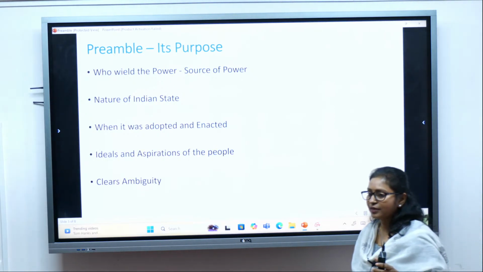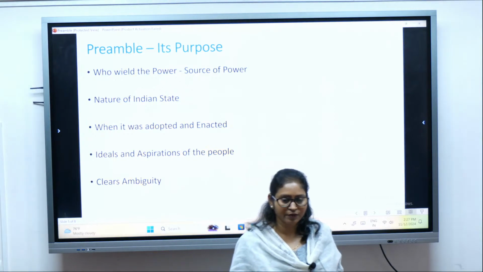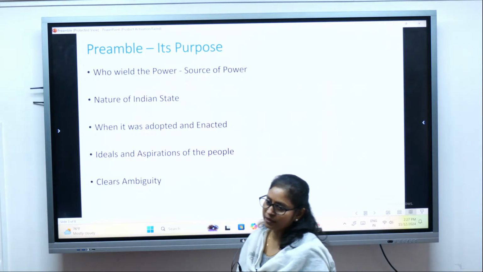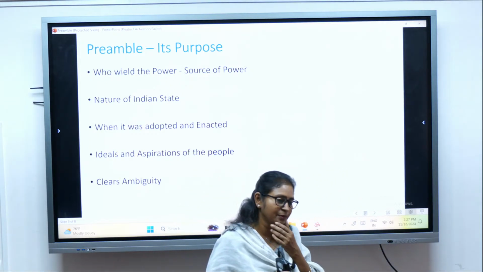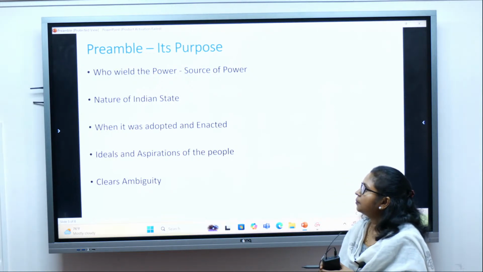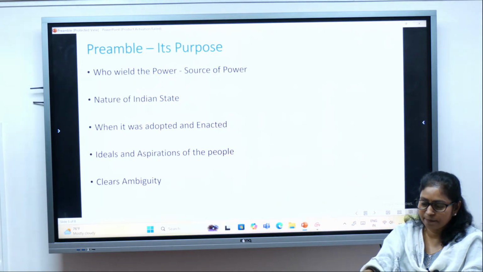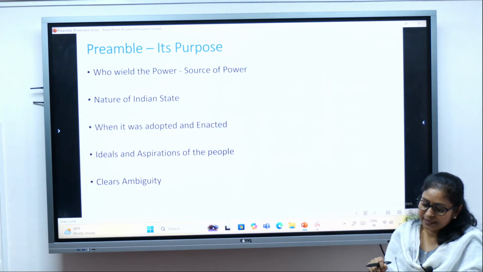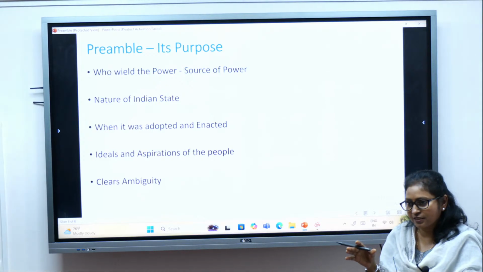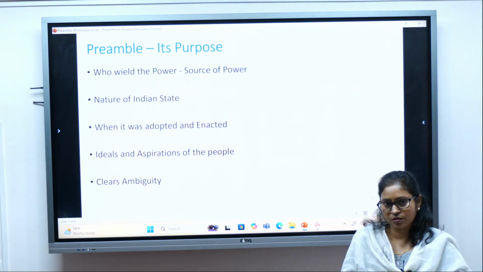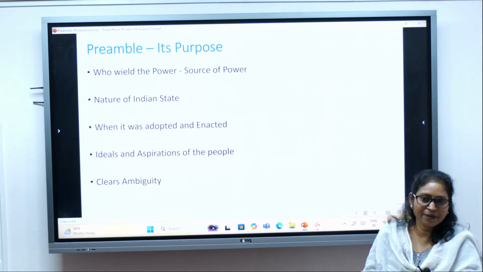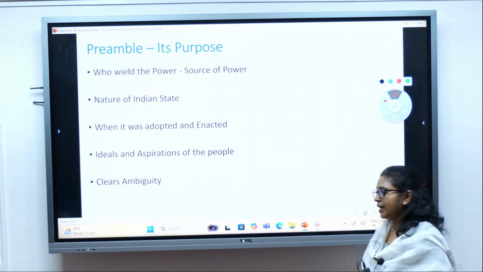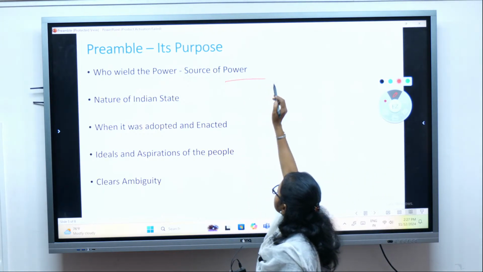So now let's look into the purpose of the preamble. We have just seen the nature of the preamble, which is non-operative, non-enforceable, and also a borrowed concept. Now let's look into its purpose. What is the purpose of the preamble? The first purpose is that it tells us that the entire source of power, since India is a democratic country, lies in the hands of whom?